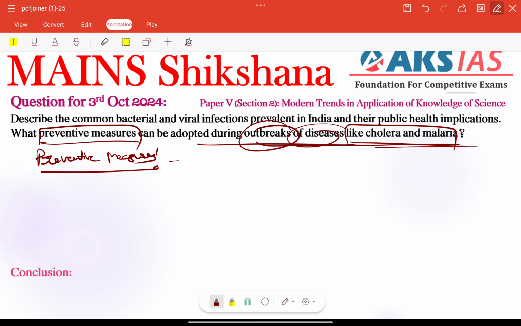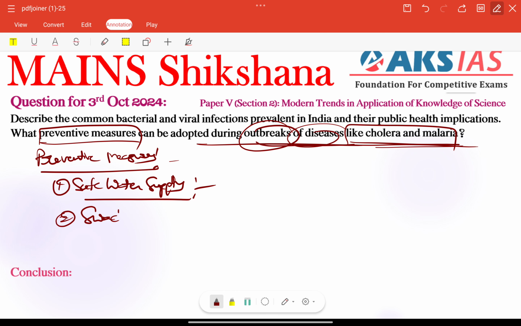For example, here we can talk about safe water supply. Safe water supply is very important to eradicate these types of diseases. For example, we can reduce the spread of cholera. For example, we have the Swachh Bharat mission. It reduced open defecation, improving sanitation and indirectly decreasing cholera cases, especially in rural areas.